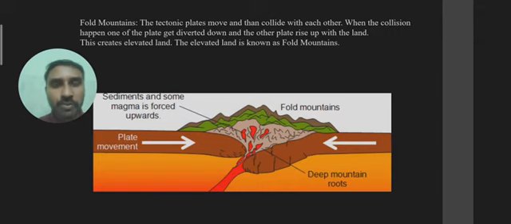So see, my dear students, what happens when the tectonic plates move? They move because of the rotation of the Earth, and the lava makes them move more freely. Because of this, the direction of the plate movements sometimes changes. They may move in the same direction or in the opposite direction. To understand at a basic level, some of the plate movements are in the same direction and some are in opposite directions. So now, what does this opposite direction create?